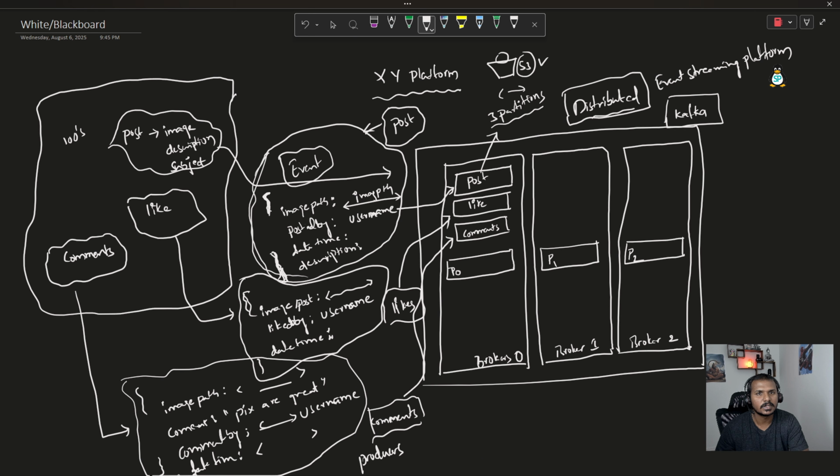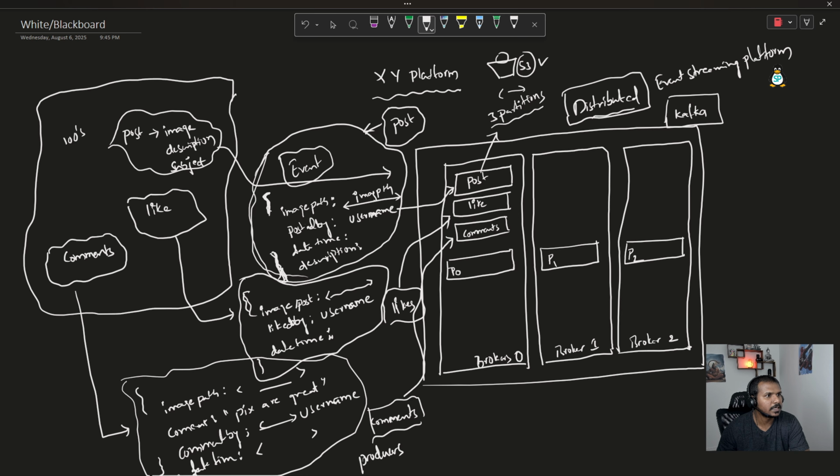If I have 10 Kafka servers, a partition can be sitting on any server within the environment. So partition 0 can be sitting on server 1, partition 1 can go to the 5th server, and partition 2 can be sitting on the 10th server. Order doesn't matter. Kafka is going to take care of where each partition is sitting, and it will take care of sending the messages.